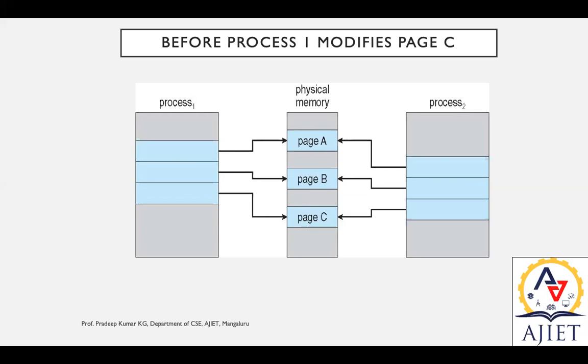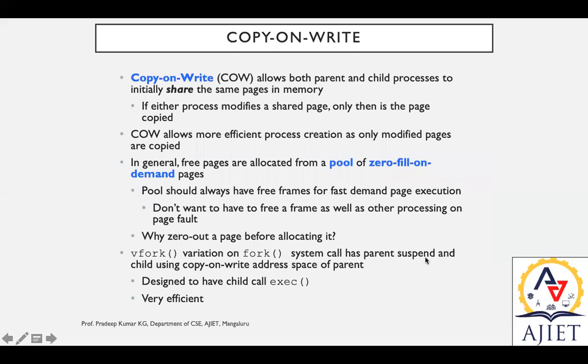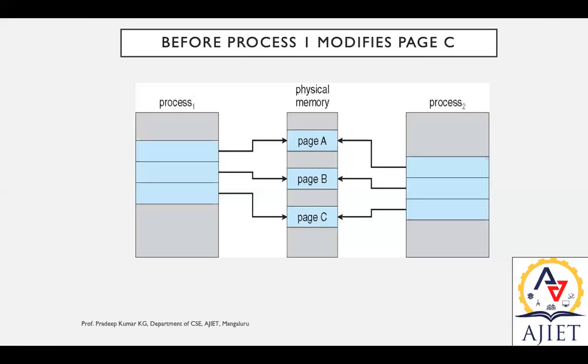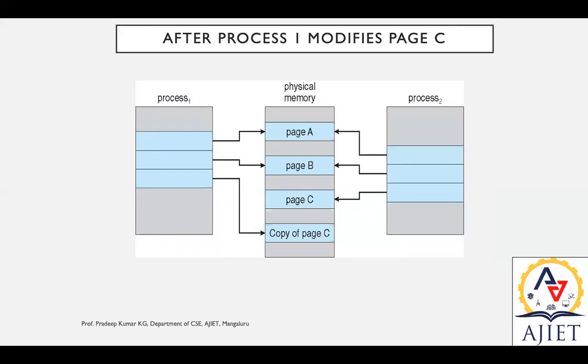So here is how it can be traced, because we are going to use vfork. The parent has been suspended and the child uses the parent's memory, right? Whenever a child is created using vfork, the parent process is automatically suspended. Then the child continues with the same copy-on-write address space of the parent. That is what is represented here in the physical memory. After process 1 modifies page C, we will have a copy of the page again. So this is the difference.